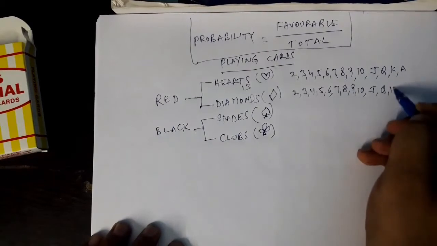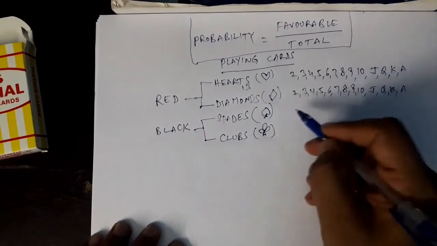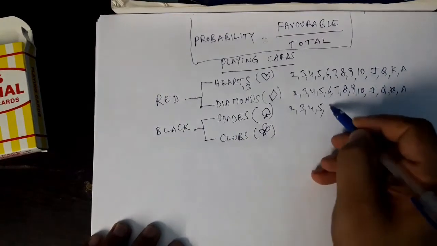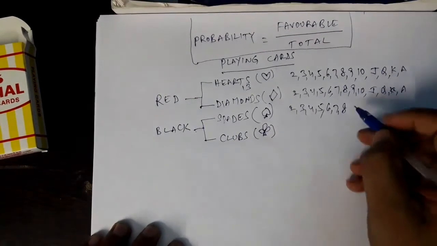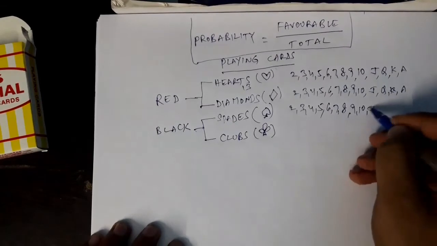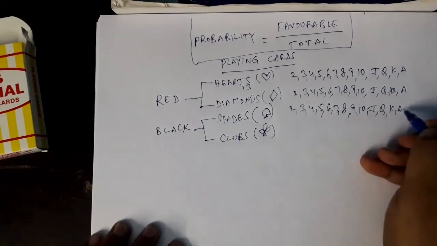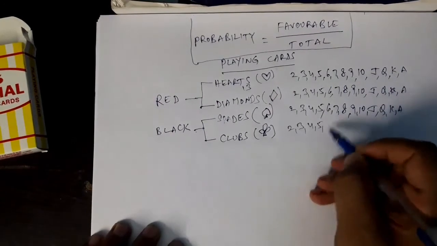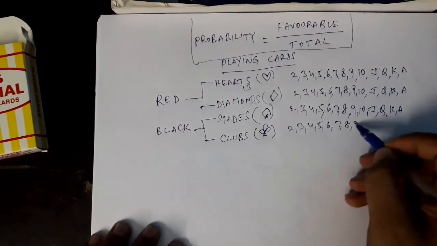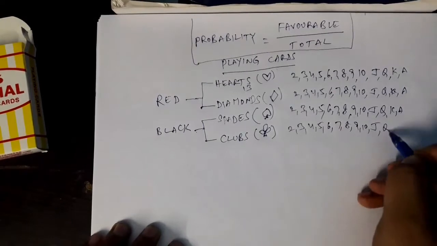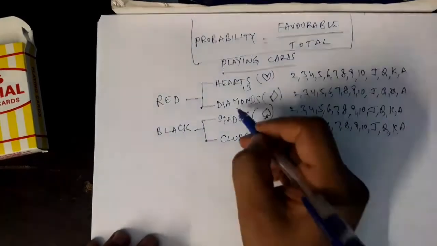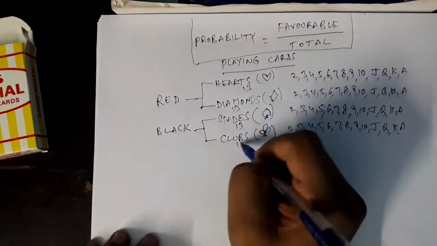J, Q, K, A. Spades, yes, same. 2, 3, 4, 5, 6, 7, 8, 9, 10. J, Q, K, A. Clubs, 2, 3, 4, 5, 6, 7, 8, 9, 10. J, Q, K, A. Yes, 13, 13, 13, 13.